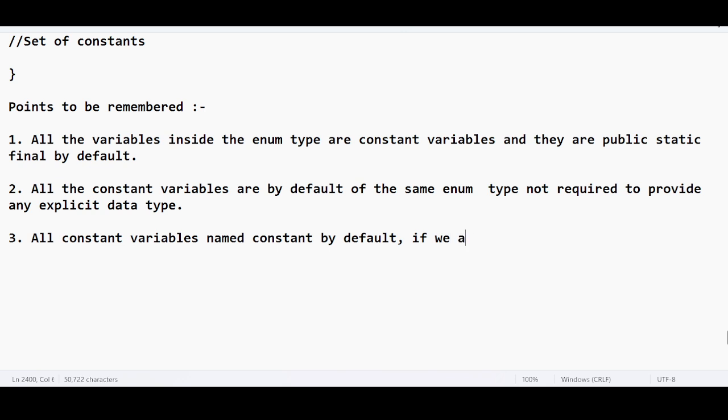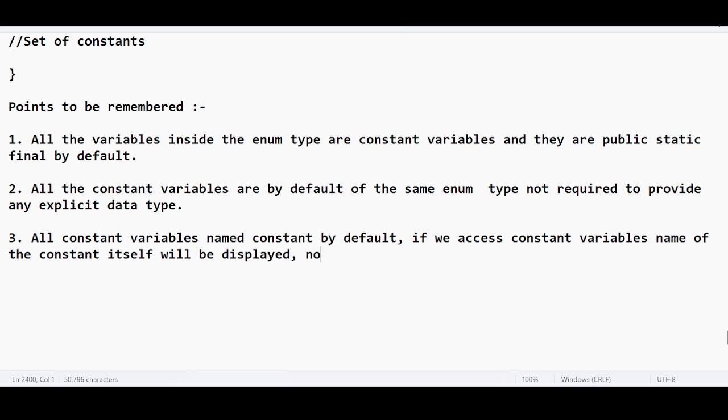If we access the constant variables, the name of the constant itself will be displayed, not the value. What is the proof? I am saying all these points, but where is the proof for me?